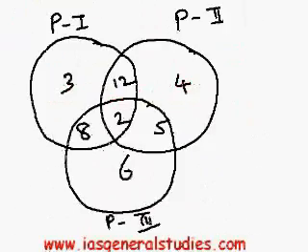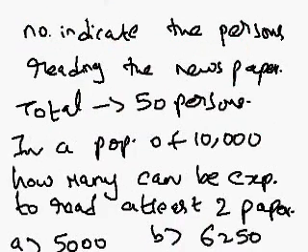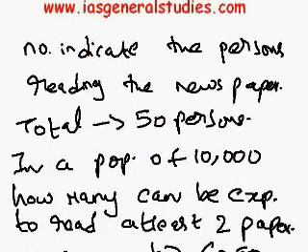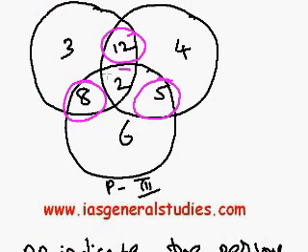They have given this diagram and the question is asking how many can be expected to read at least 2. At least 2 means 2 or more. So it is 2 and this is 3, 3 in the sense all the 3. At least 2 means 3 or 2 or more, isn't it? So it means exactly reading 2 and exactly reading 3.